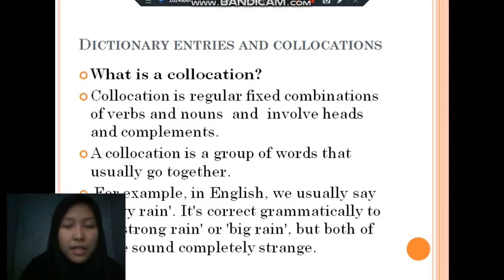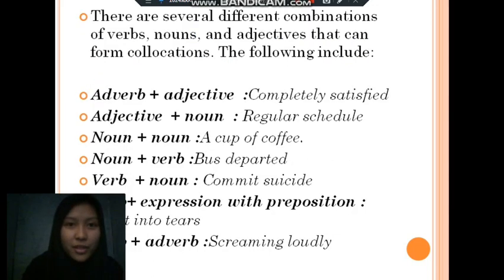For example, in English, we usually say heavy rain atau hujan lebat. It is grammatically correct to say strong rain or big rain, and the meaning is the same. Native speaker atau kita juga sering mengucapkan heavy rain daripada big rain, padahal artinya sama dan secara grammatically juga benar. Namun kata tersebut, big rain or strong rain, terdengar lebih strange, aneh dan awkward.